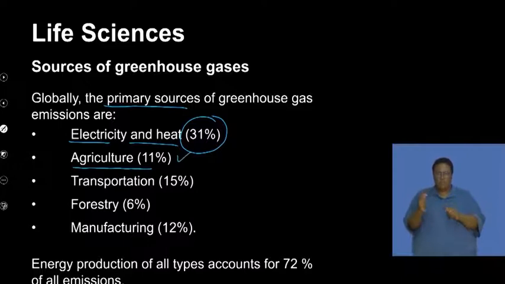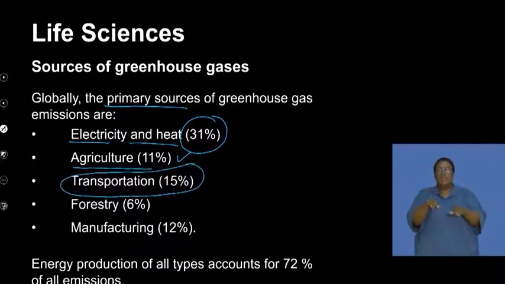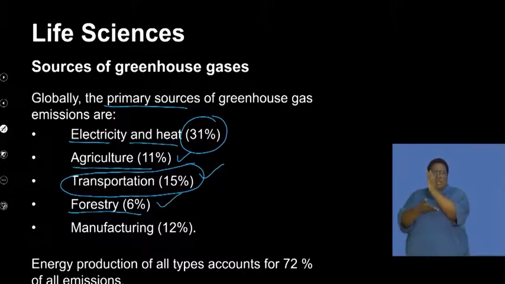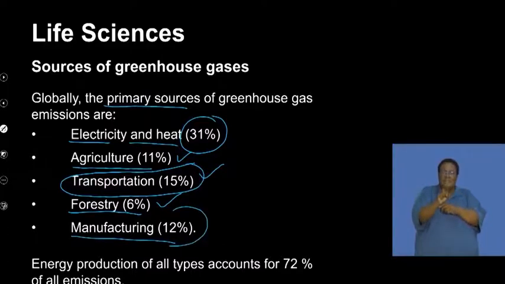Transportation, both road, air, and sea, contributes 15%. Forestry, the industry that uses power tools to remove trees, and the impact of removing them, has a significant impact on greenhouse gases. And global manufacturing contributes 12% of these gases. So energy production accounts for 72% of all emissions.